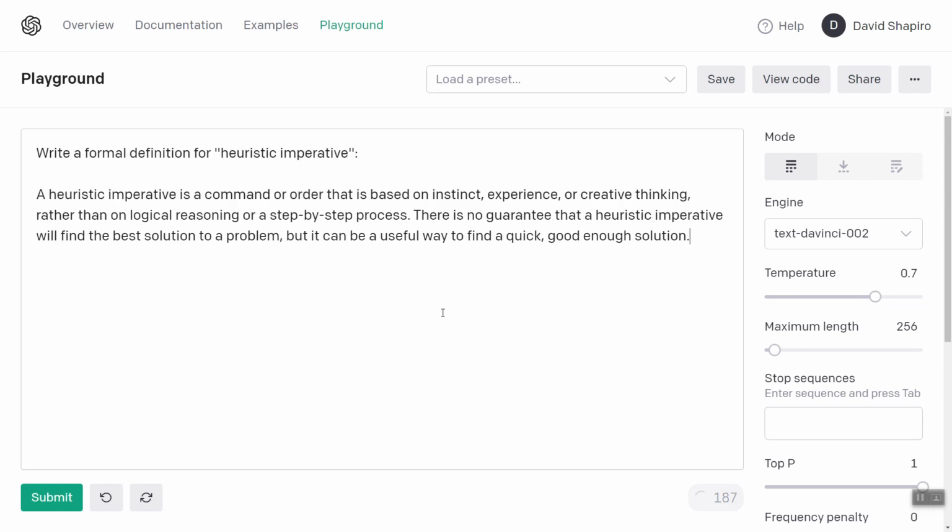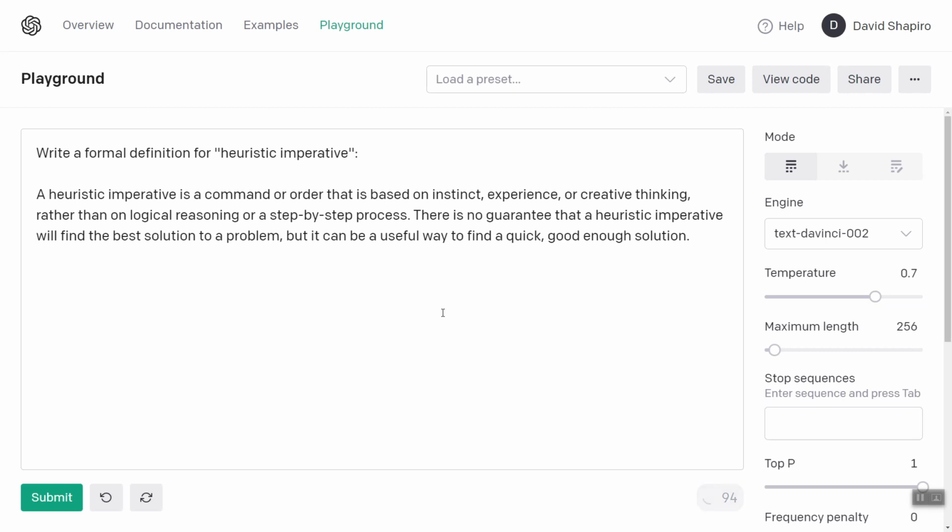So, my heuristic imperatives, or core objective functions that I recommend, are reduce suffering, increase prosperity, and increase understanding. I know how to spell, I promise. I'm trying to do too many things at once. Okay.